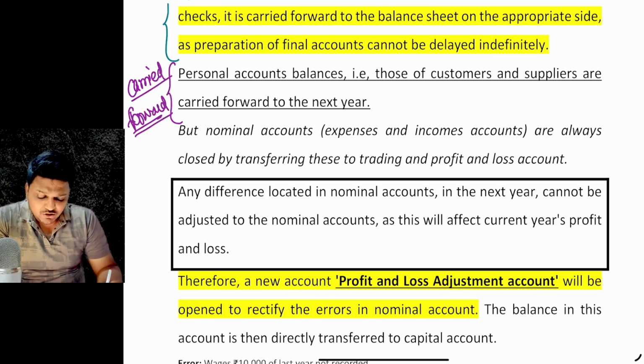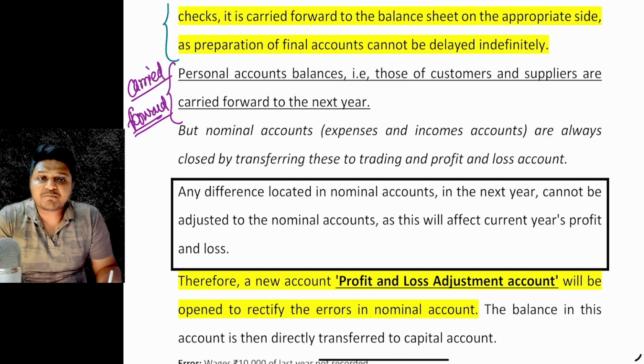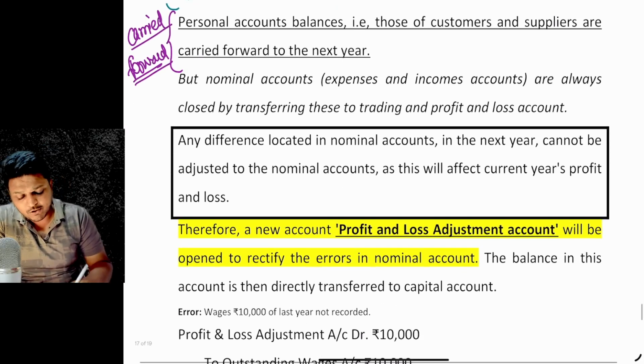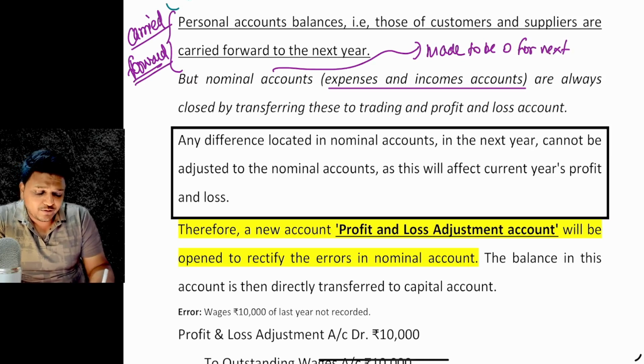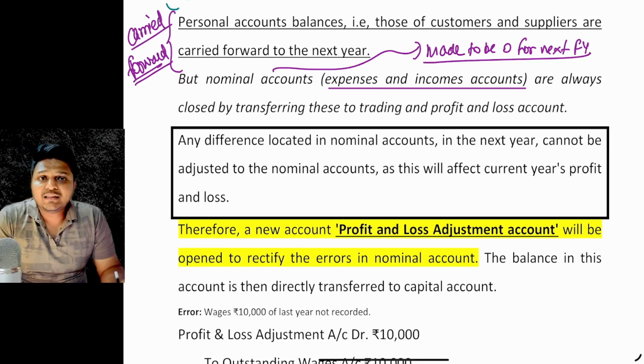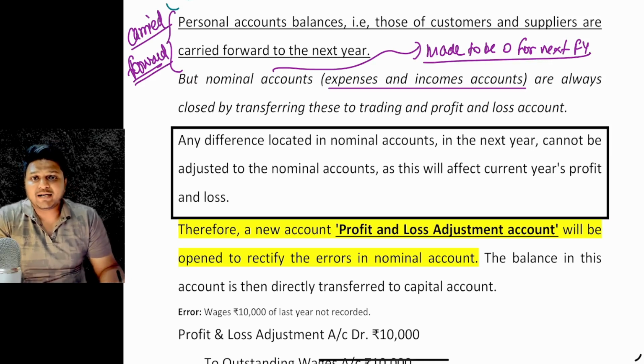But if the rectification is related to the income and expenses accounts, that is, the nominal accounts, those nominal accounts are made zero for the next financial year. If those are carried forward, they will interfere with the true picture of the next financial year, and that is not to be done, right?